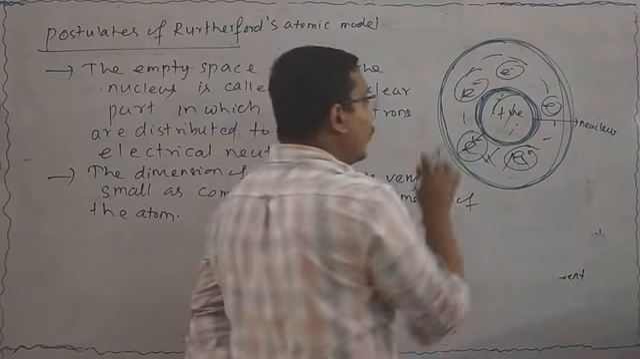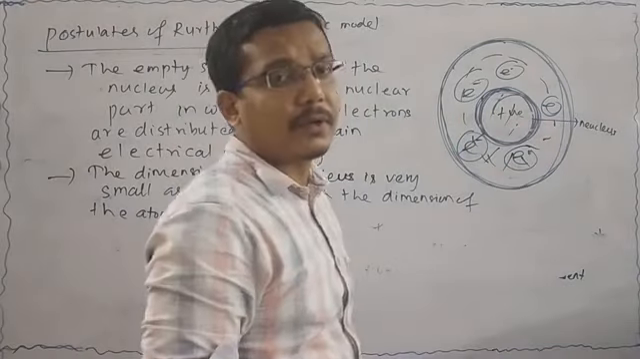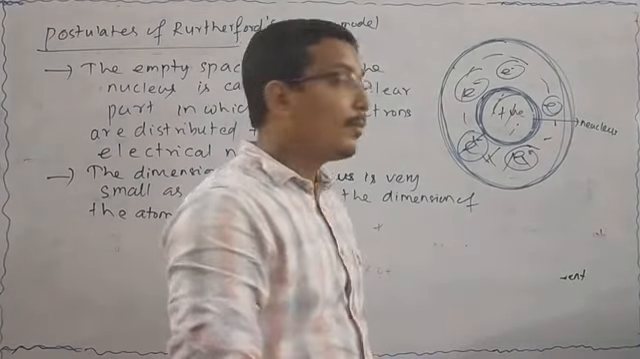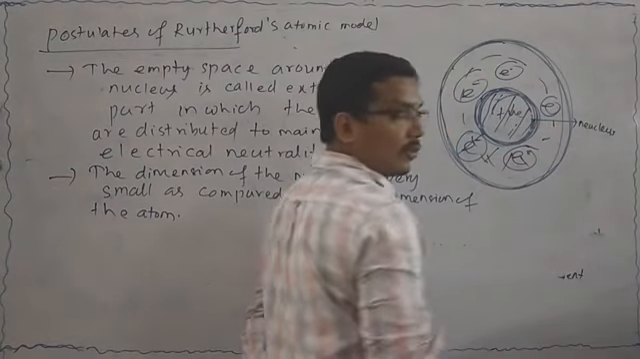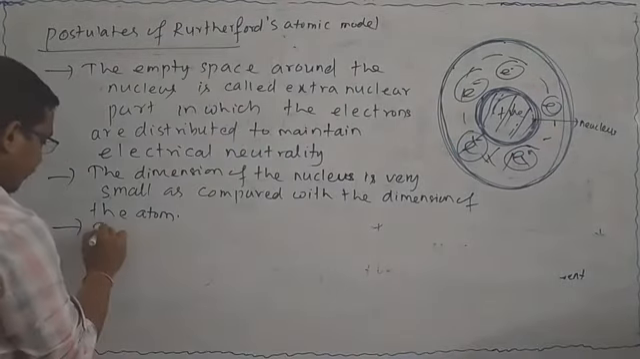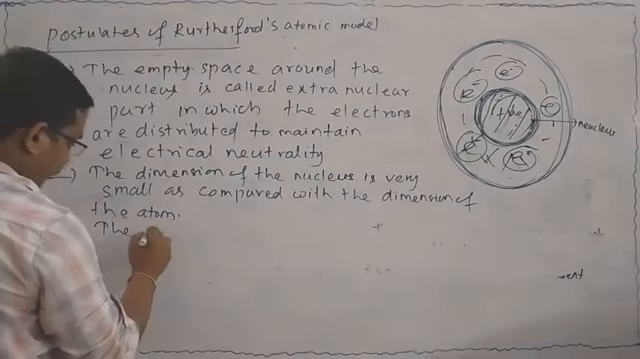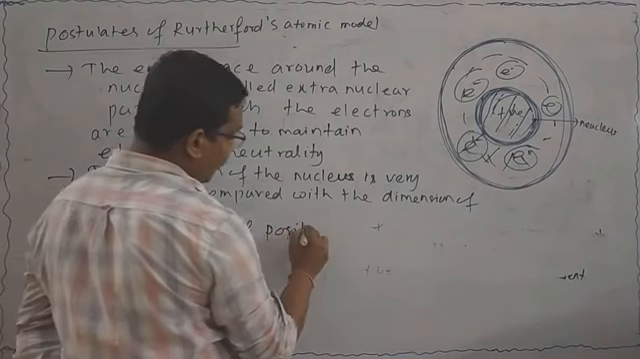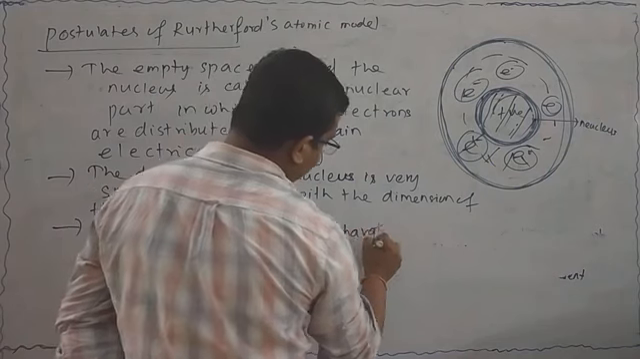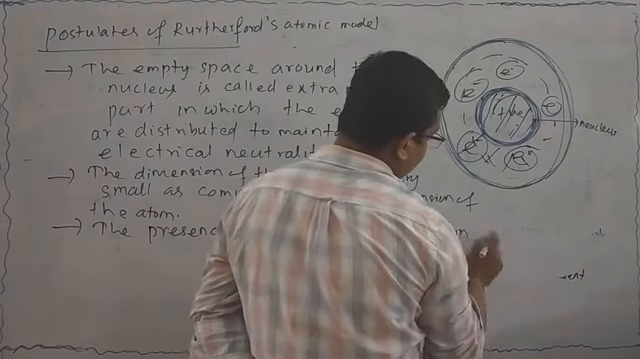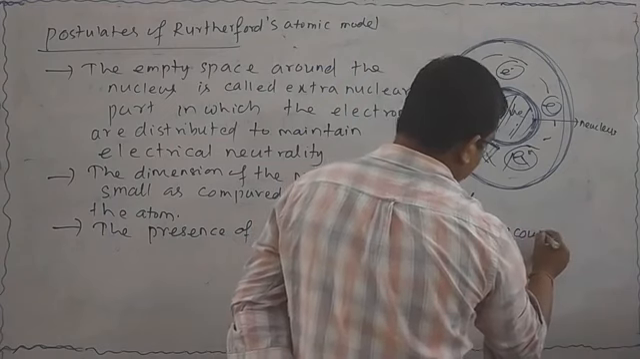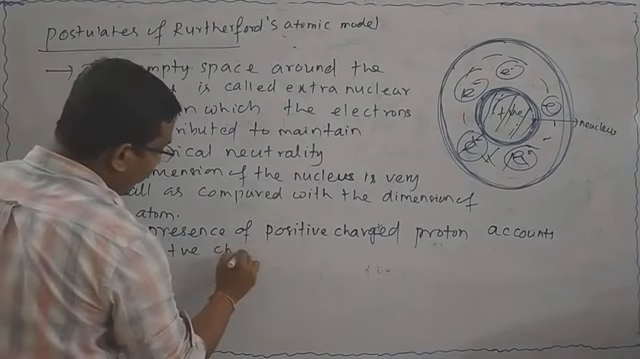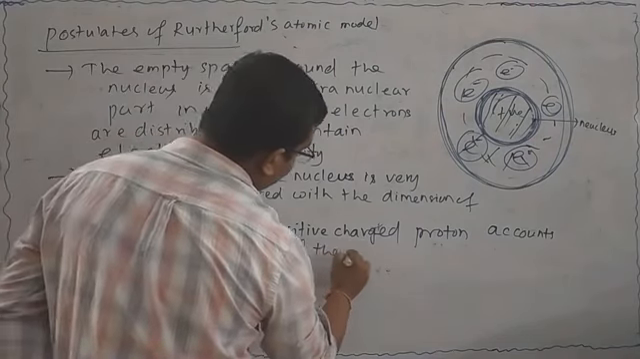Tell me, who is responsible for the positive charge of the nucleus? Proton is responsible for the positive charge of the nucleus, because protons are present in the nucleus. So we can write the fourth point: the presence of positively charged protons accounts for the positive charge of the nucleus.